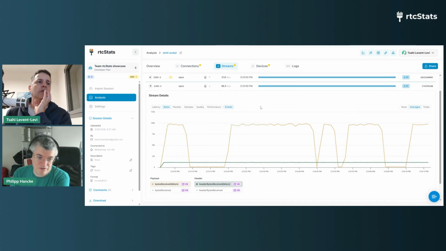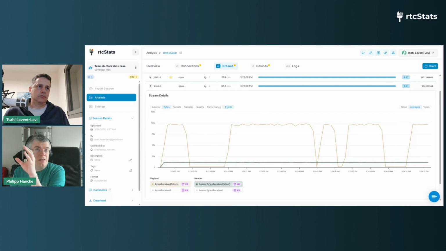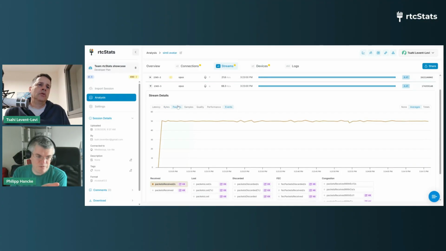Yes, we see 100 kilobits per second, which is a fairly standard configuration. I think it's actually 96 kilobits per second, and then multiplied by 2 for stereo. And we can see the usual turn-taking behavior. When the model is speaking, the bitrate is high. When it's not speaking, there's silence. If we look at the packets per second, this is 50 packets per second, so there are silence packets sent by the LLM. DTX isn't used.